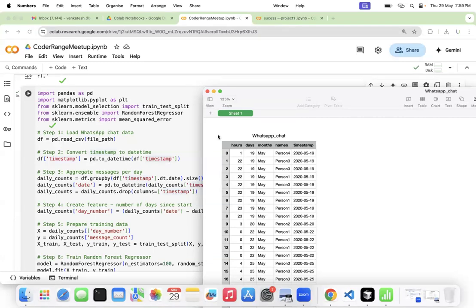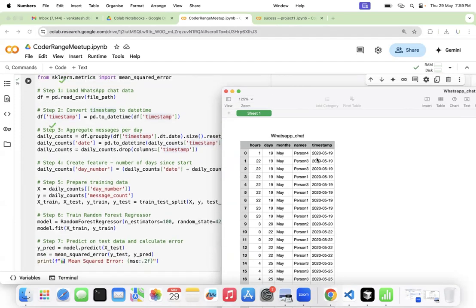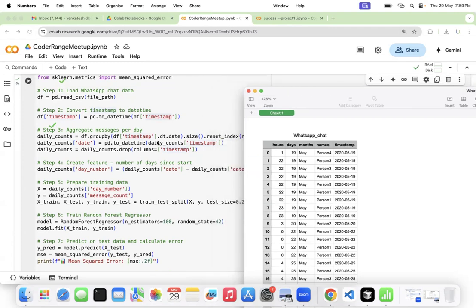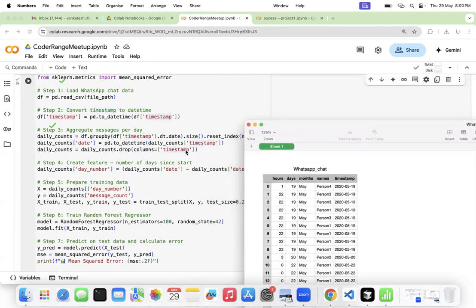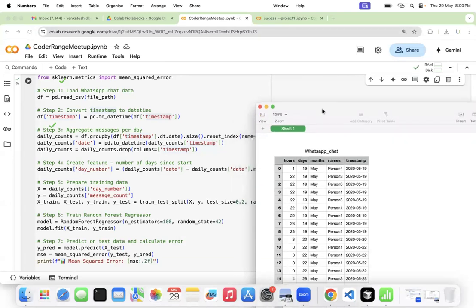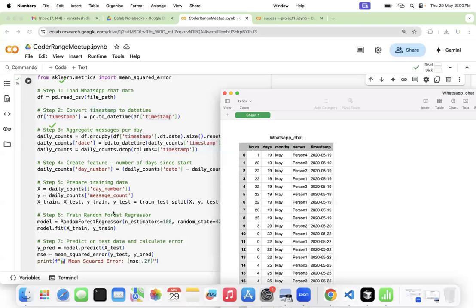And then I have done some kind of aggregation. The whole WhatsApp data is based on the timestamp, right? It's time based only. So we grouped it by timestamp, and we got the information based on the daily message count. We stored that inside daily counts, and we dropped that column. Further, we created a feature for the number of days, and we just did some minimal logic for that.